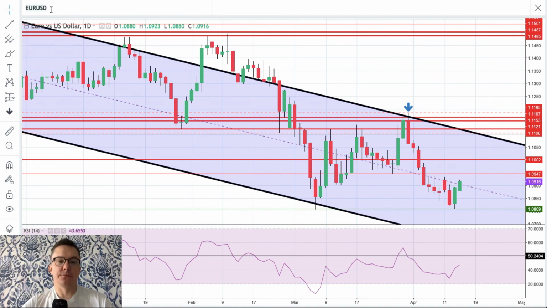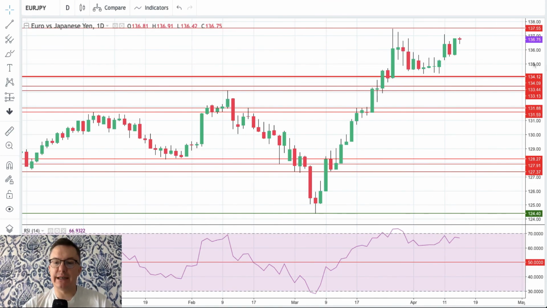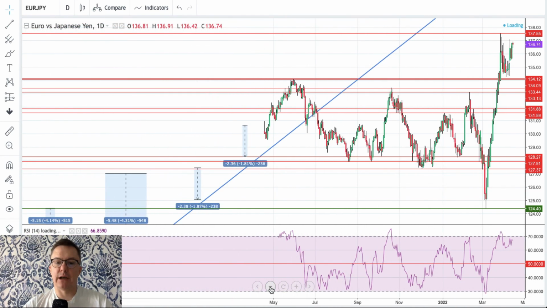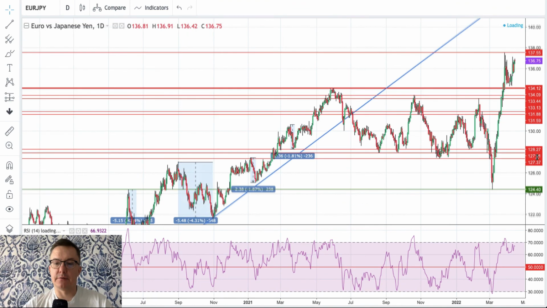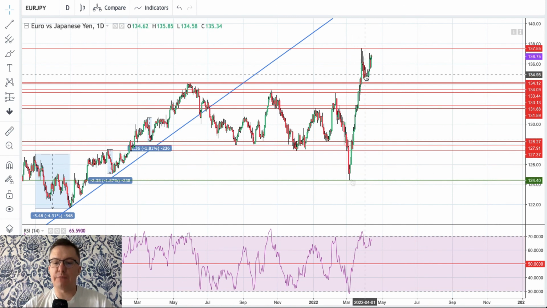So euro dollar done. Japanese yen. Euro to the Japanese yen keeps going up just like the dollar to the Japanese yen, which means the euro is being bought here and the Japanese yen is the one that is losing a lot of market dominance. Please consider this V-shaped massive reversal, 124.40 to 137.55. It's 1,300 pips. A big rally backed by the RSI.